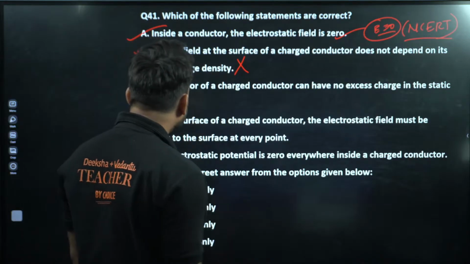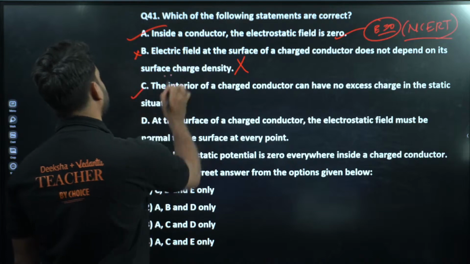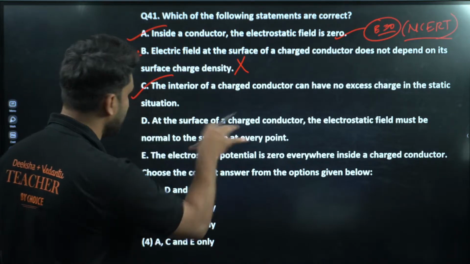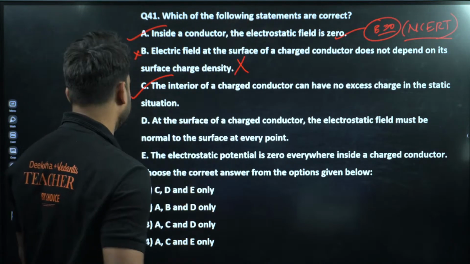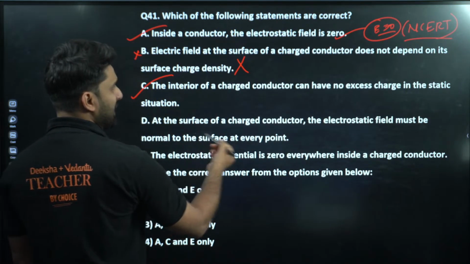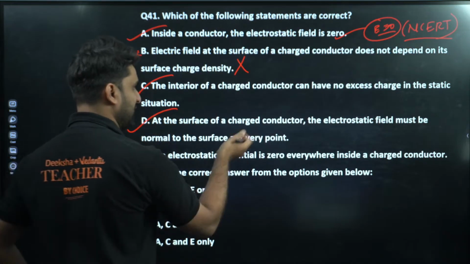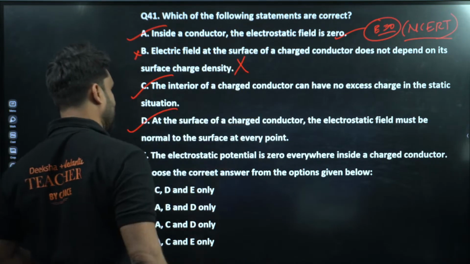Now, the interior of a charged conductor can have no excess charge in the static situation. Yes, of course, no excess charge in the interior, and that is why no electric field is there. At the surface of a charged conductor, the electrostatic field must be normal to the surface. This is absolutely correct. Yes, all the electric field lines are perpendicular to the surface.